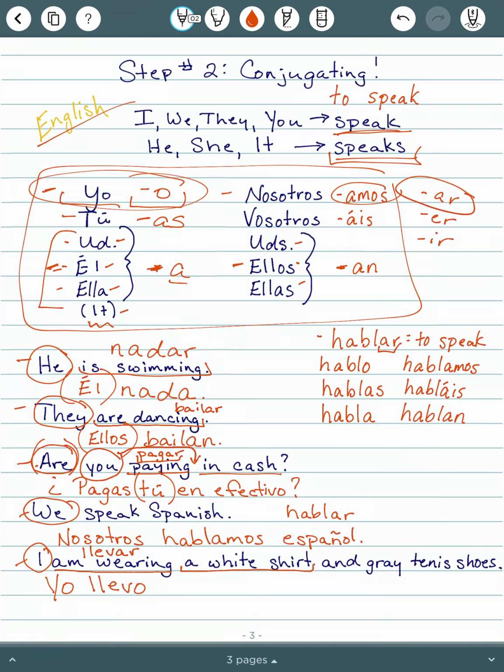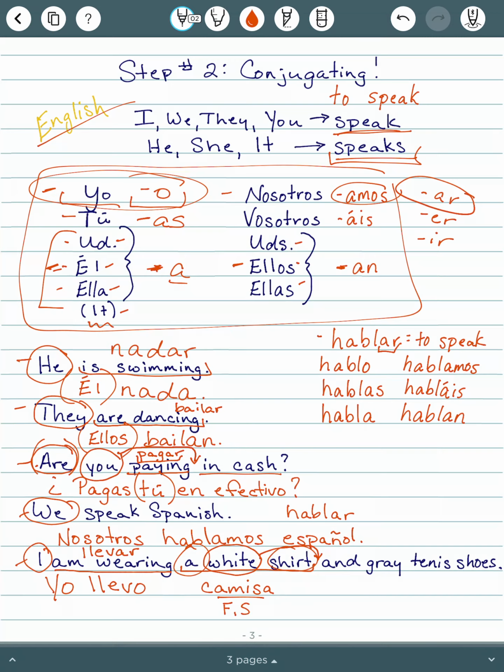Now a white shirt. We're making things complicated here. Remember, colors are adjectives, and adjectives typically go after the noun. So we need to know that a shirt is a camisa.